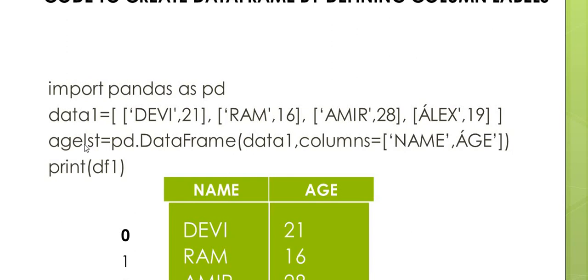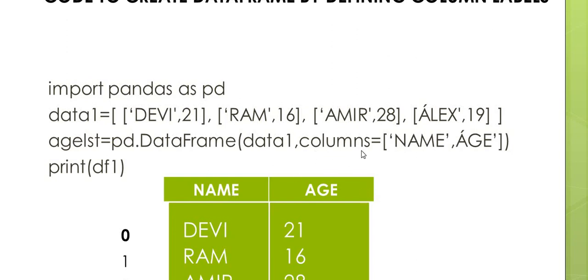Now, df1 is the data frame I am going to define, equal to pd.DataFrame(data1, columns=['name','age']). So here columns equal to name comma age gives the titles name and age.